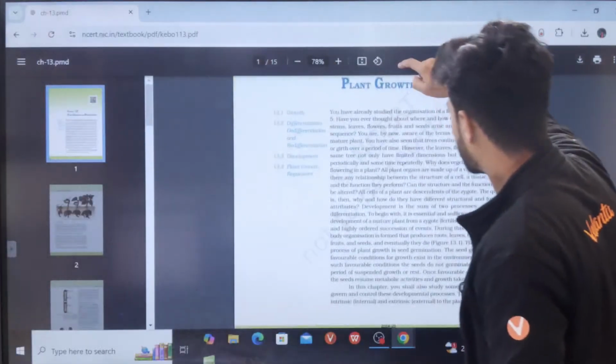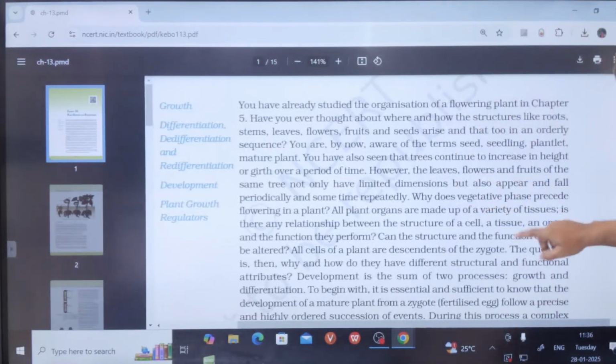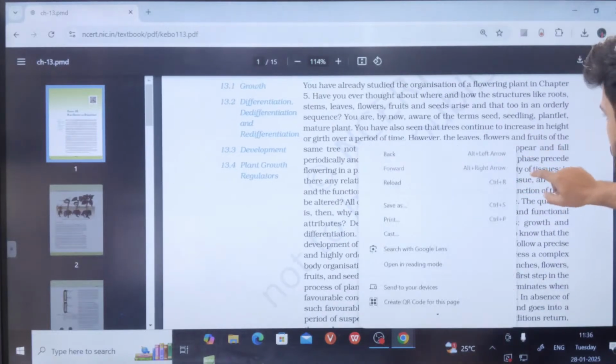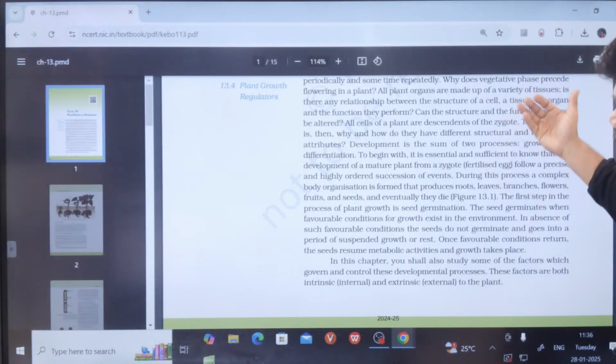See, students, we started from here. This is the basic introduction which they have given you. What is growth? How is growth? Basically, irreversible change and all.